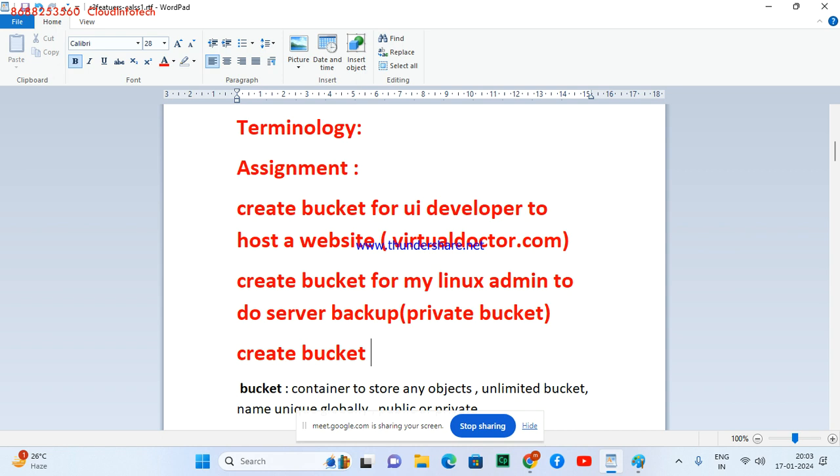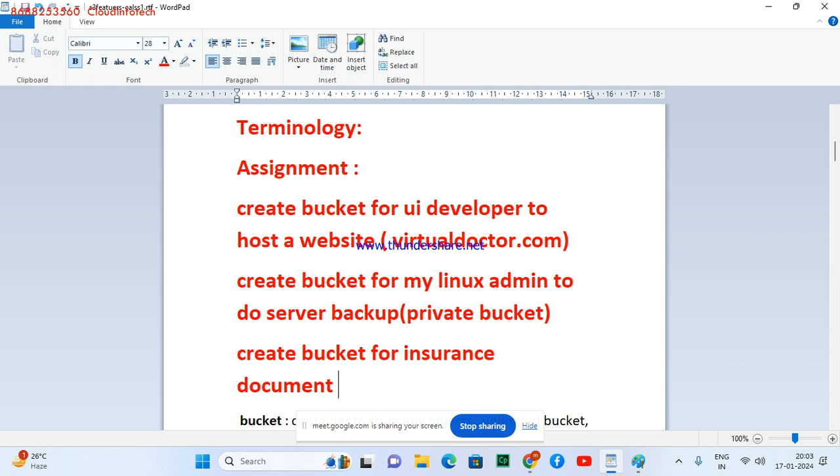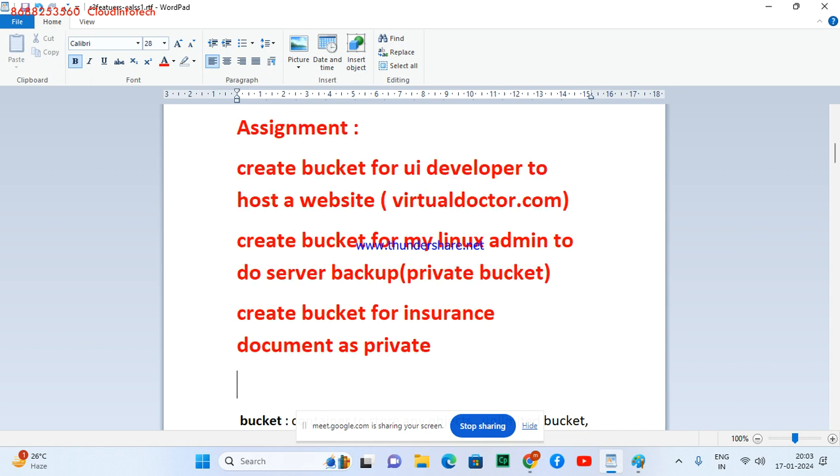Create a bucket for, say, an insurance company, for insurance documents, as private. You have to create at least these three buckets, make them public or private, and set the names properly. That's going to be your first work for buckets.